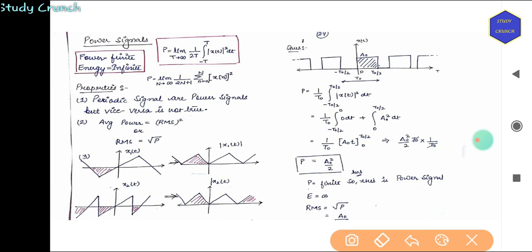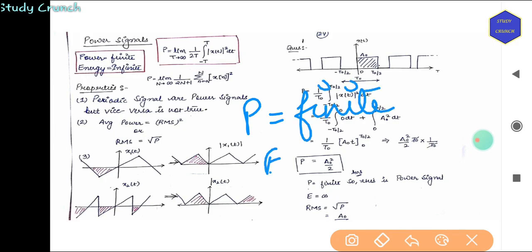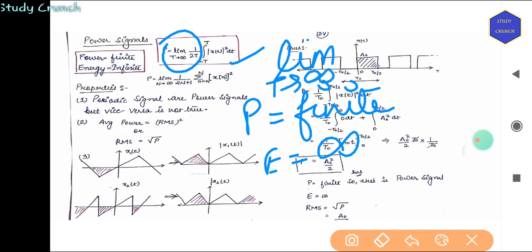Now what are power signals? Power signals are the signals in which power is finite and energy is infinite. So we have infinite energy. The formula is almost the same, but here the difference is it has a limit, that is limit T tends to infinity of 1 by 2T.